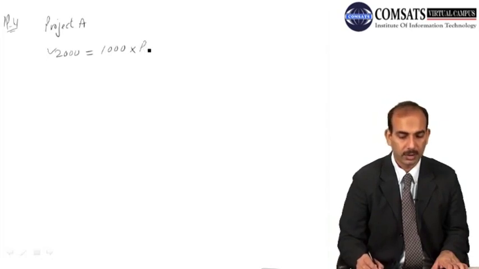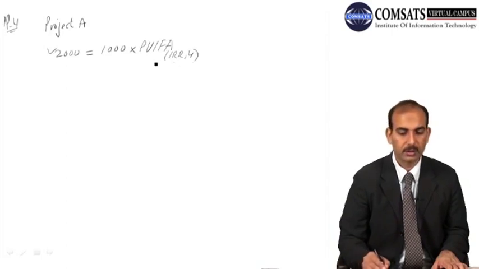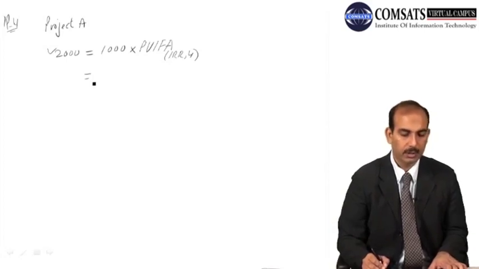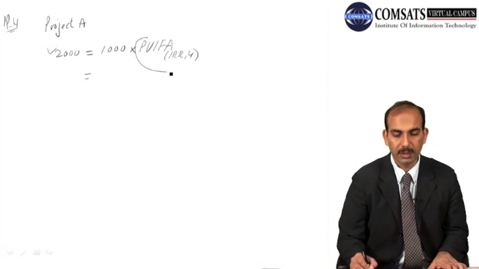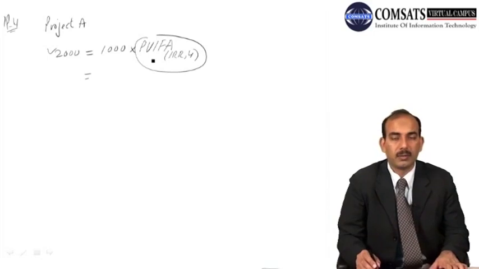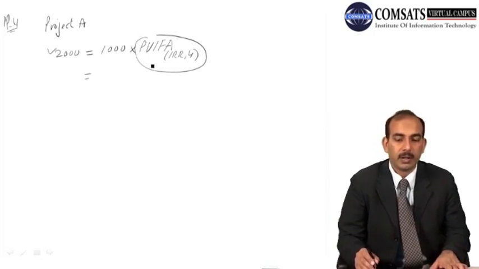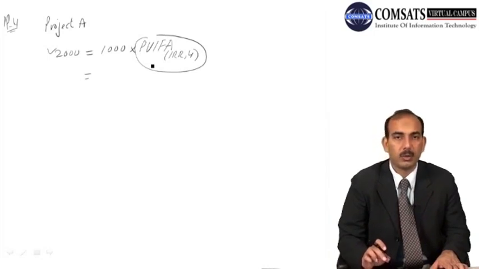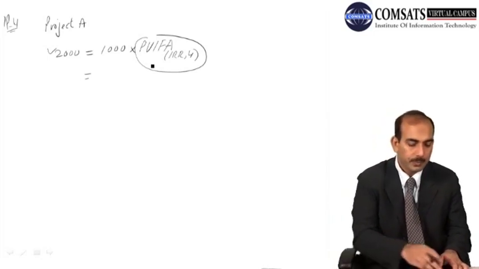So in case of an annuity, we use the present value interest factor of an ordinary annuity using the internal rate of return for 4 years. So in this case, it's somewhat the same as problem number 3. We have to find a multiplier of 2 in this case. So again, in the present value interest factor of ordinary annuity for year 4, we need to find a multiplier which is equal to 2 or very close to 2.